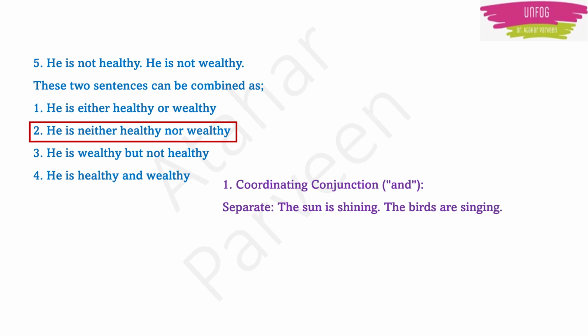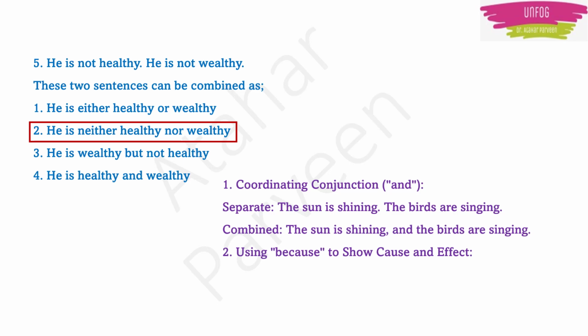There is no negativity here, correct? So you can just use and here and write, the sun is shining and the birds are singing. There is nothing special about the sun and birds, no negativity, no specific word. It is a simple sentence, so you can use a conjunction here and combine these two sentences.